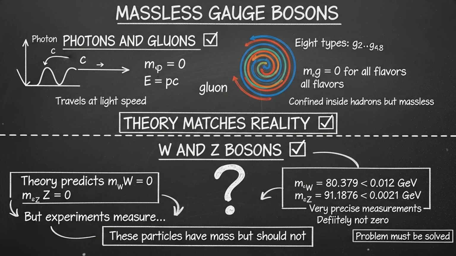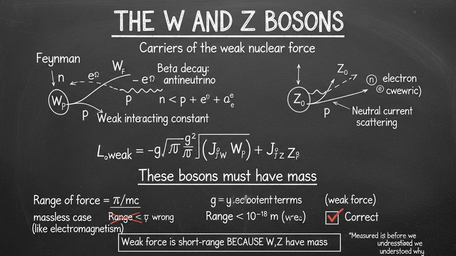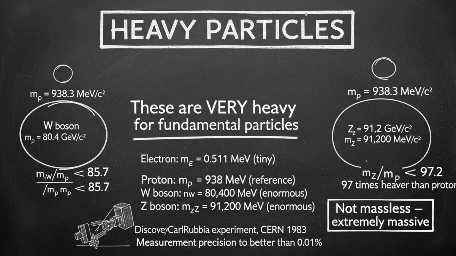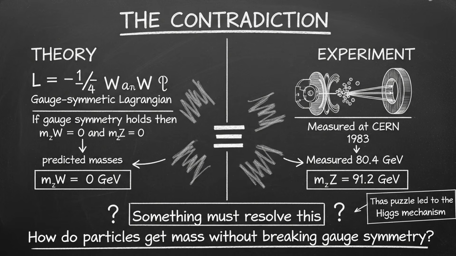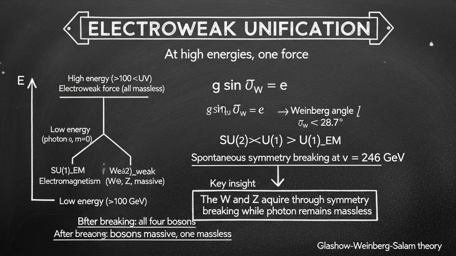And for photons and gluons, this is fine. They are massless. They travel at the speed of light. No problem there. But the W and Z bosons, the particles that carry the weak nuclear force, are not massless. We measured them decades before we understood why they had mass. The W boson weighs about 80 times what a proton weighs. The Z boson weighs about 91 times the proton mass. These are heavy particles, very heavy for fundamental particles. So we had a contradiction. The theory said they should be massless, reality said they were not. Something had to resolve this.